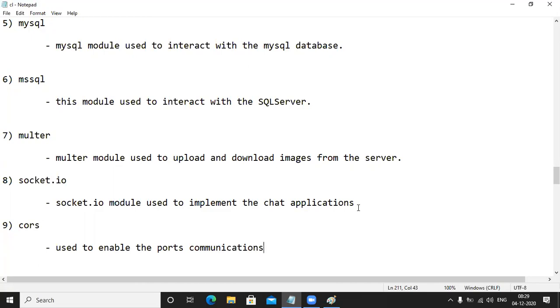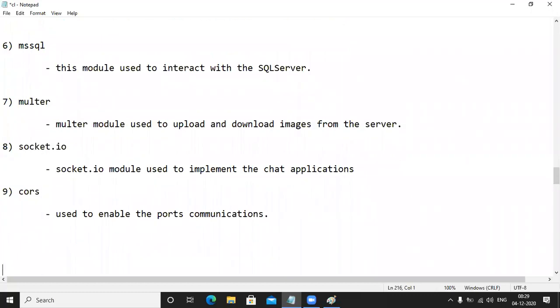The backend receives the data from the front end, yes or no? Coming to the backend, it wants to receive the data from the front end. If the backend wants to receive the data, we need to go for one more module.